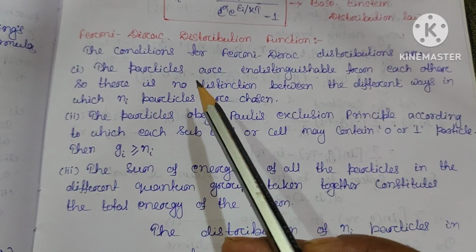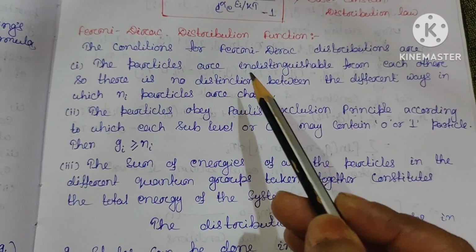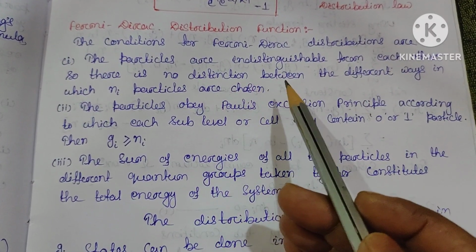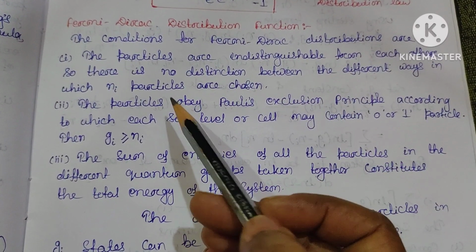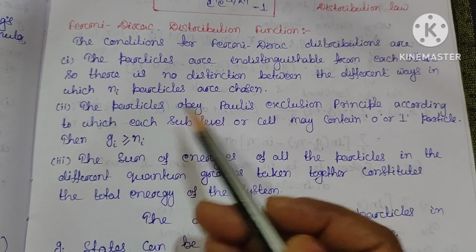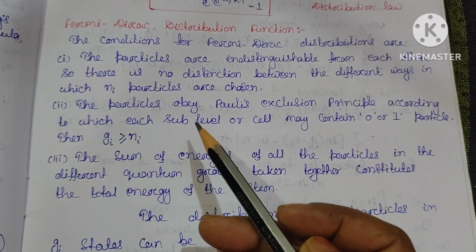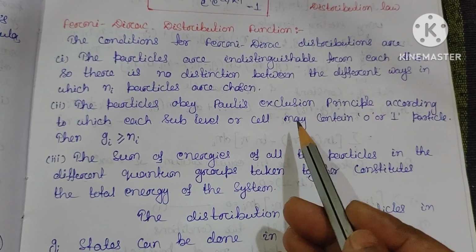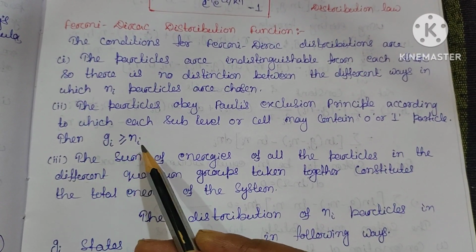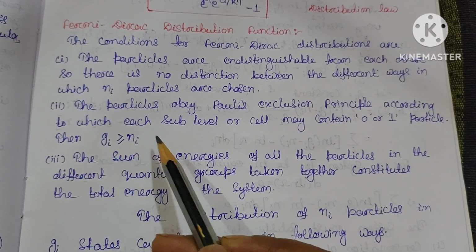There are some conditions which the Fermi-Dirac distribution law follows. First, the particles are indistinguishable from each other, so there is no distinction between the different ways in which the particles are chosen. The second is that the particles obey Pauli's exclusion principle, according to which each sublevel or cell may contain 0 or 1 particle. That is, Gi should be greater than or equal to Ni. Gi means the degeneracy, and Ni means the number of particles.